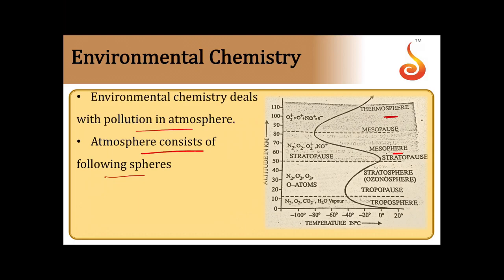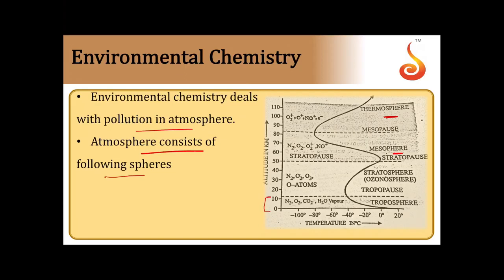Let us see the extent of these four spheres and the components present in them, as well as the variation of temperature. From 0 to 11 kilometers approximately, the lower part, we have the troposphere. The troposphere consists of N2, O2, CO2 and water vapor: nitrogen, oxygen, carbon dioxide, water vapor.